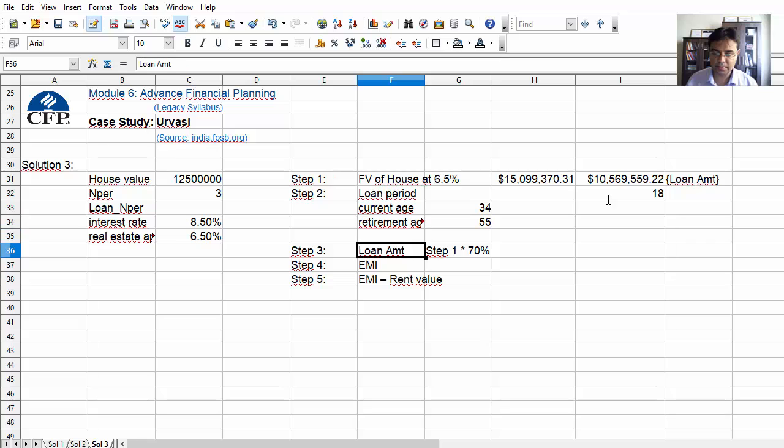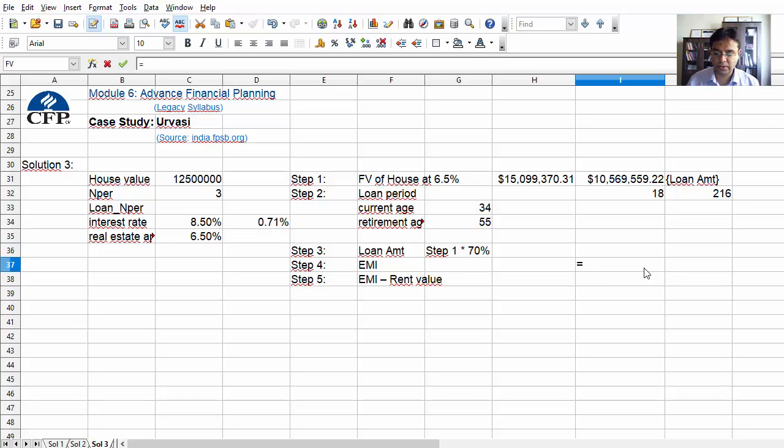Now to calculate the EMI, we need to convert the rate as well as the years. So I'll multiply 18 years by 12 months, so 216 months, and in the same way I'll divide this 8.5 by 12, so we get the monthly rate. It comes to 0.70. Let me convert into percentage. So it is 0.71. Once we have this data, let me go to step 4.